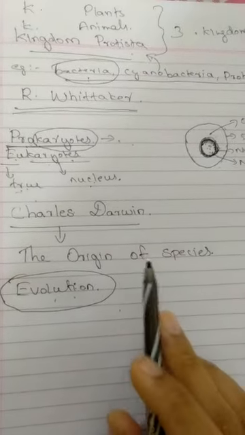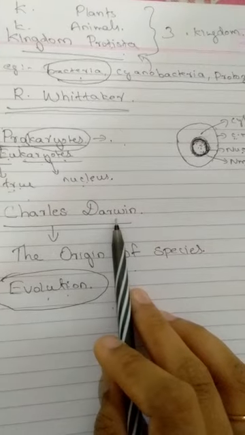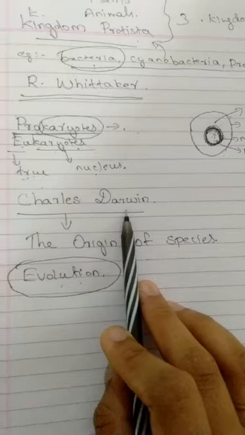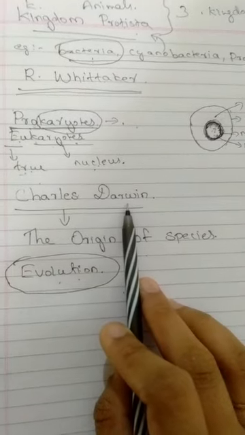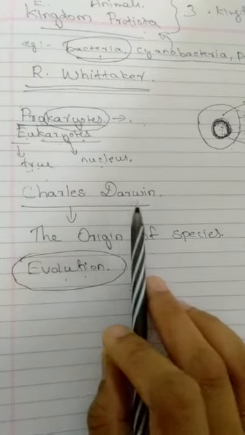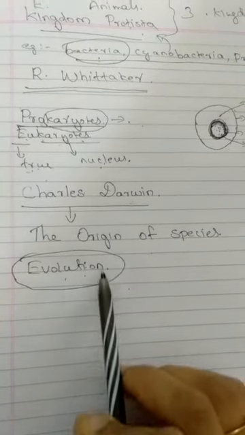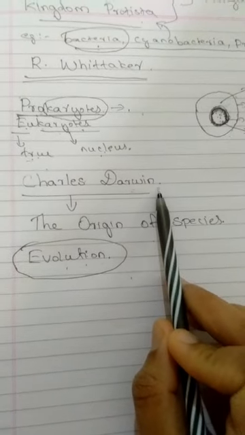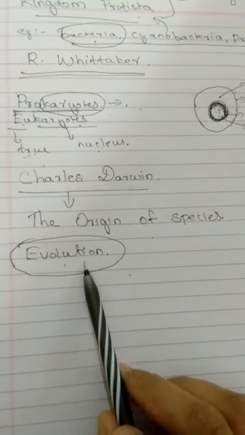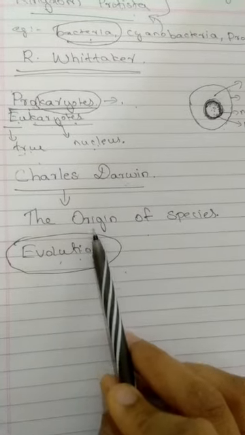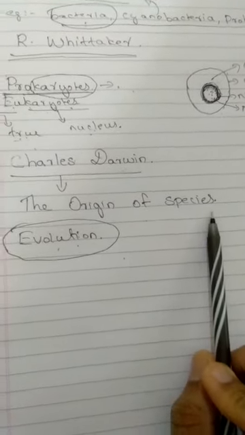He used the proof of fossils, which you will study properly in 10th standard, about how he discovered and how he explained evolution. Now you can understand that Charles Darwin is telling about evolutionary changes. He has given his contribution in the book The Origin of Species.